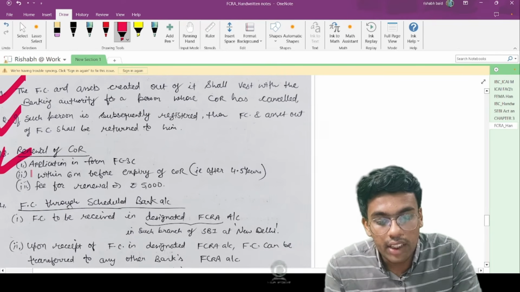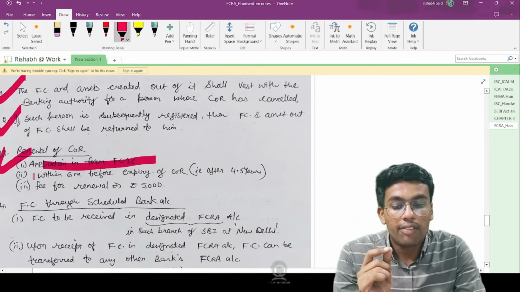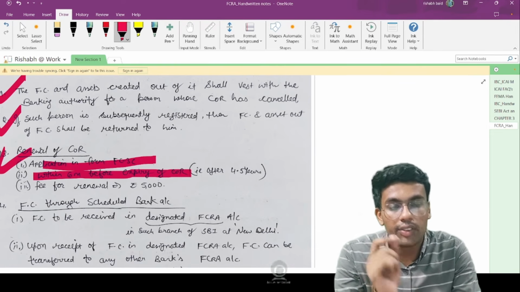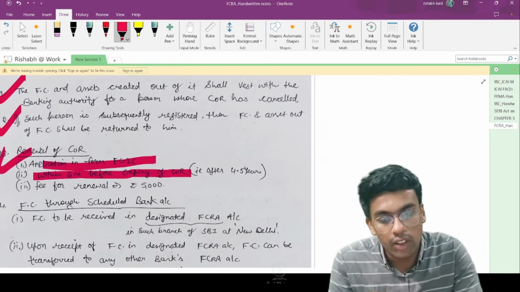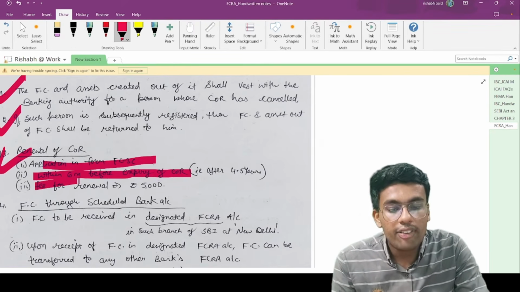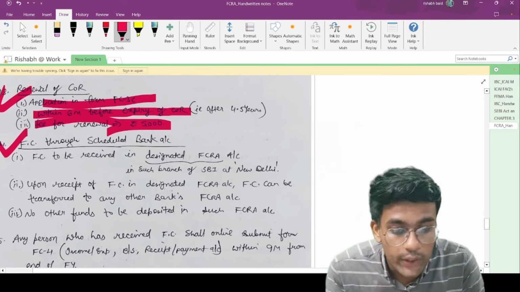Now, renewal of certificate of registration. The application is to be submitted in form number FC3C within 6 months before expiry of the certificate of registration. That is, after 4.5 years you have to apply for renewal of the certificate of registration, and the fee for renewal is 5,000 rupees.